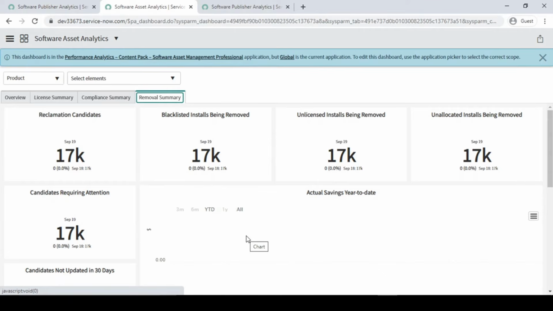But you have mentioned somewhere that Zoom is blacklisted for us. In that case it will tell you that you have installed software which is blacklisted by your company. Unlicensed installs being removed: unlicensed means you have not purchased the license and you have taken it back from the user. So all these you have taken back from the users. So this was all about the software asset analysis.